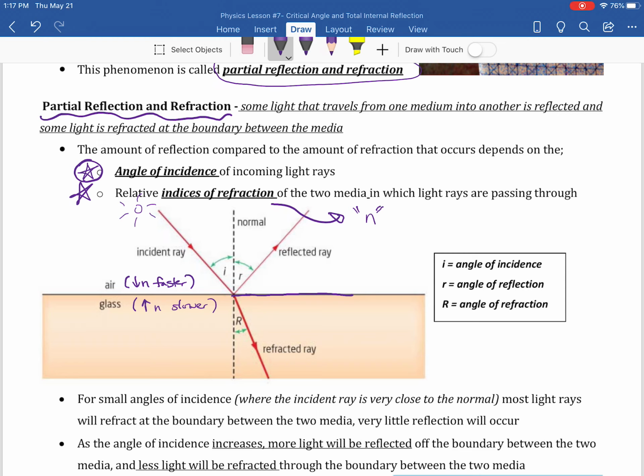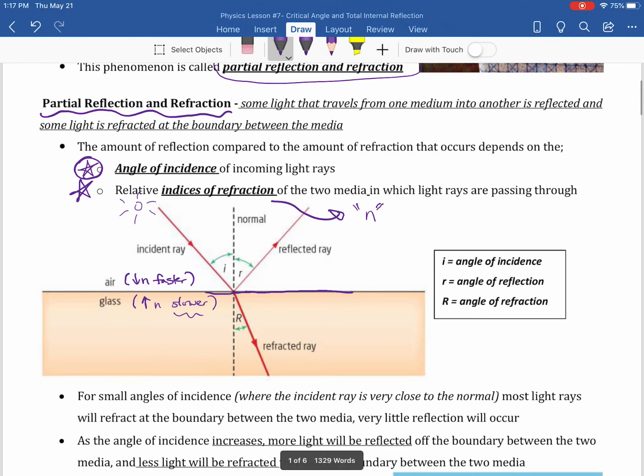Light can be reflected off of this boundary, but because my boundary is transparent or translucent, light can also pass through. That's when light gets bent, or refracted. Since we've got a difference in the index of refraction, because glass is slower, my refracted ray is going to slow down and it's going to bend towards the normal. Okay, and that's what we talked about before.